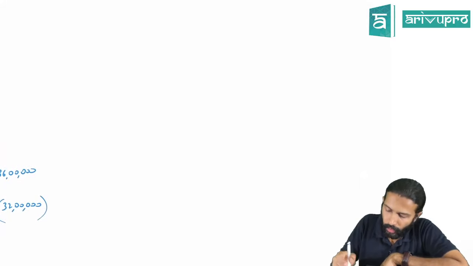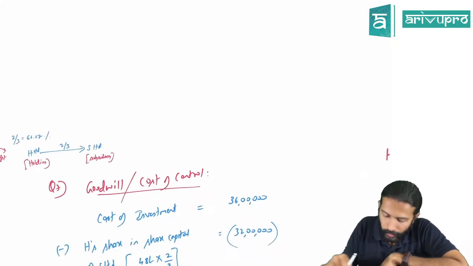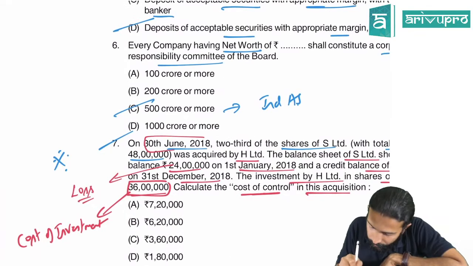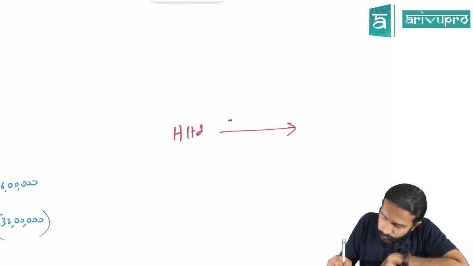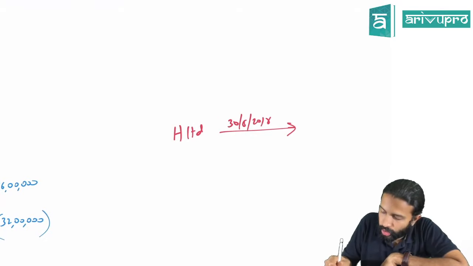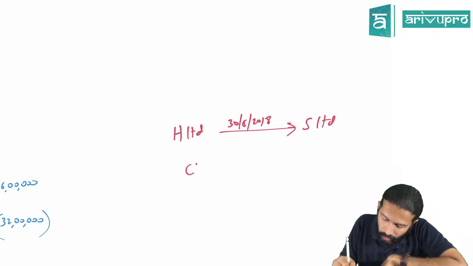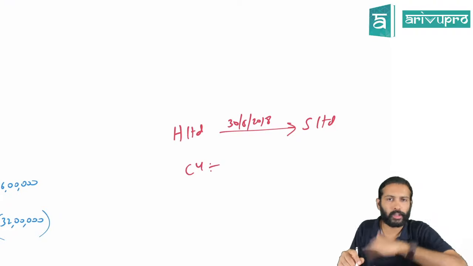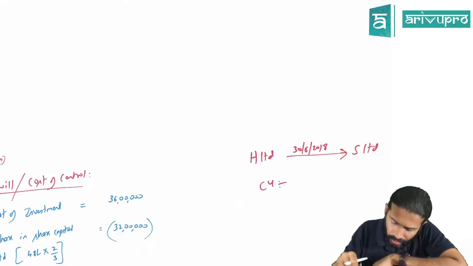First of all, when did H Limited acquire the shares? On 30th June 2018, H Limited bought the shares in S Limited. They told us the company is not following the April to March financial year here.